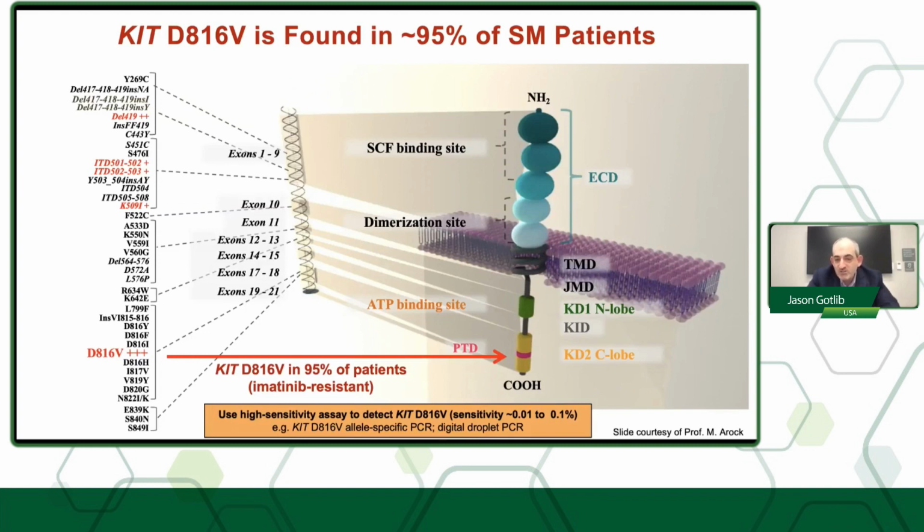Importantly, NGS panels are not often sensitive enough to pick it up. So in that regard, using allele-specific PCR for the KIT D816V mutation or digital droplet PCR is very important, because if you do a low sensitivity assay and say that the KIT mutation is not found, then one may be inclined to use imatinib because the KIT D816V mutation is imatinib resistant. But almost all the time, with few exceptions, you will find a KIT D816V mutation in advanced disease and in almost all cases of lower risk disease, for example, indolent disease.